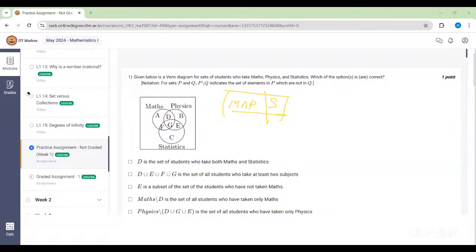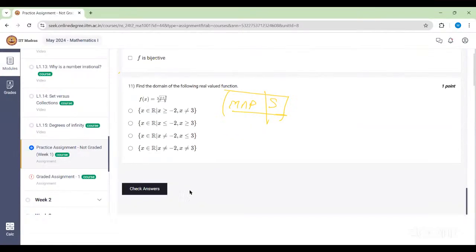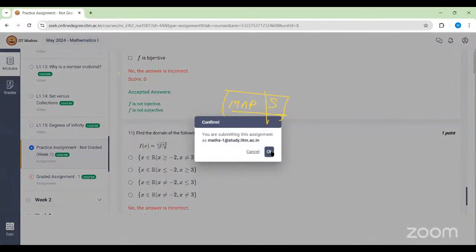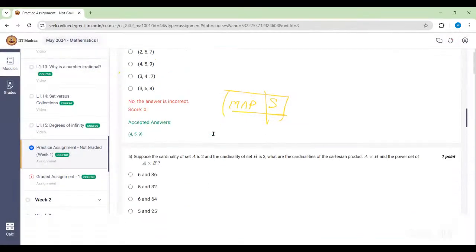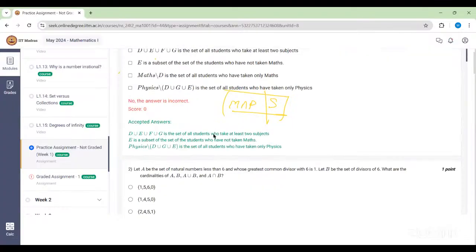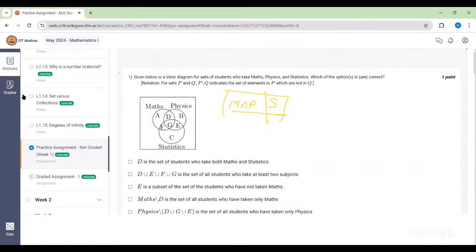Let me check the answer. The answer will tell us what D is. Okay, you guys are correct. They are assuming D to be just that particular small portion.